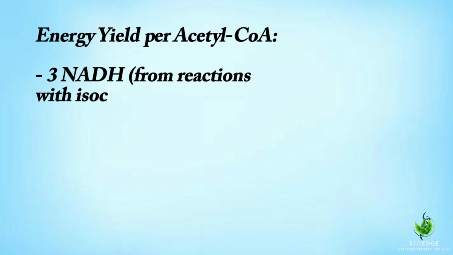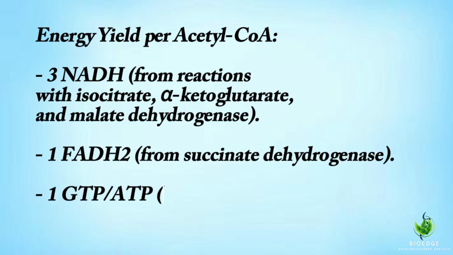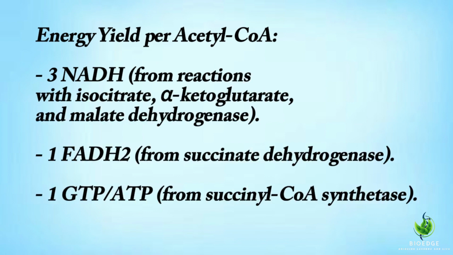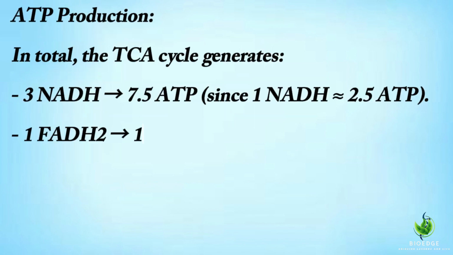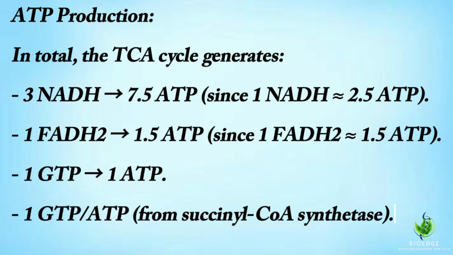Energy yield per acetyl-CoA: 3 NADH, from reactions with isocitrate, alpha-ketoglutarate, and malate dehydrogenase; 1 FADH₂, from succinate dehydrogenase; 1 GTP/ATP, from succinyl-CoA synthetase. In total, the TCA cycle generates 3 NADH, 1 FADH₂ and 1 GTP.